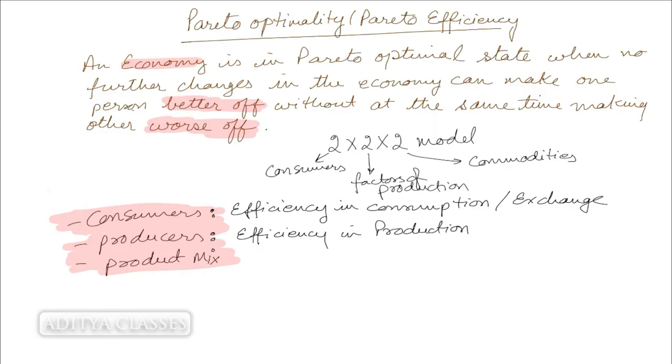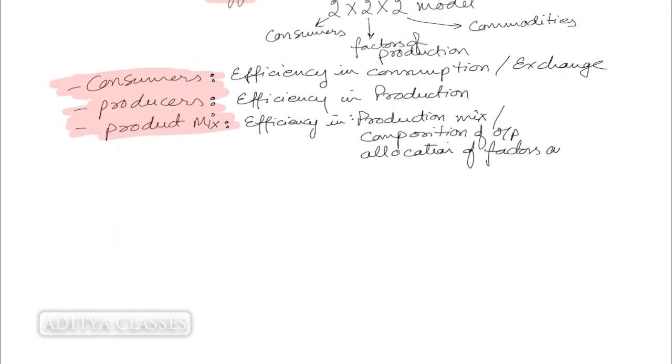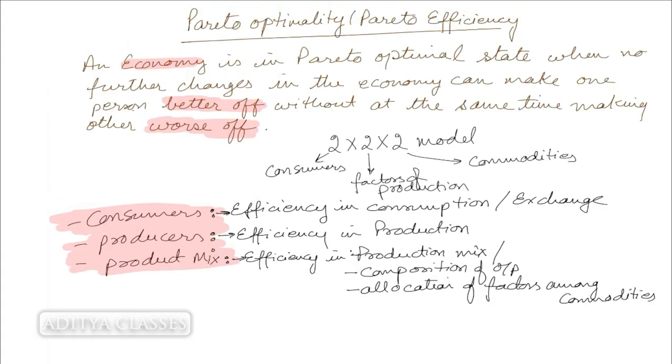And last case, when we talk of product mix, the composition of what these producers are producing, that is known as efficiency in production mix, or efficiency in composition of outputs, or efficiency in allocation of factors among commodities. So these are the three efficiencies that we'll look upon in order to achieve Pareto optimality or Pareto efficiency.